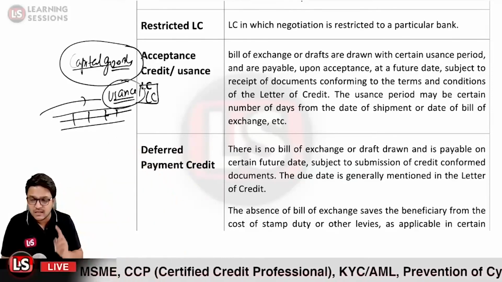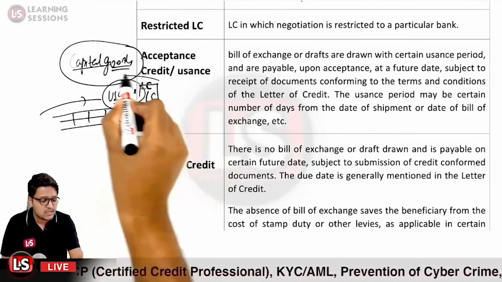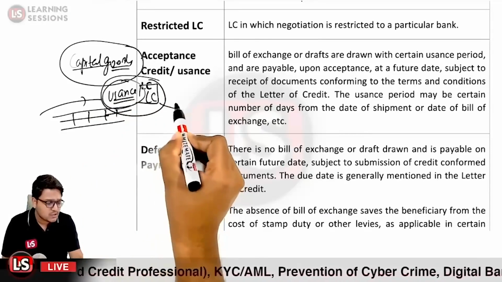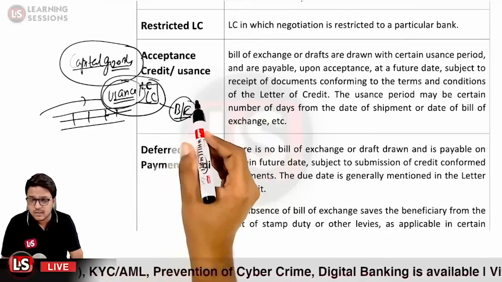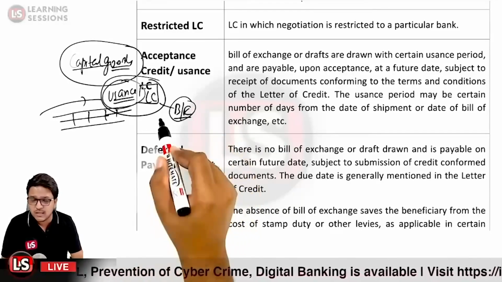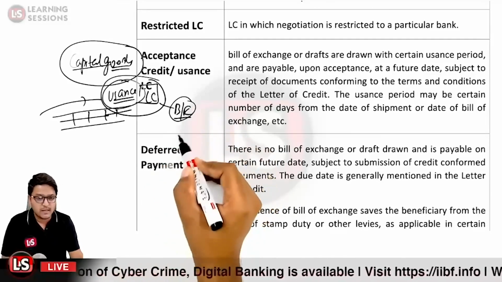Okay, so that is the difference. Other than that, the difference is in the case of the usance letter of credit, you need to draw the bill of exchange, and that is to be stamped, and the stamping on the bill of exchange is to be done as per the laws applicable. So there will be an additional expense.